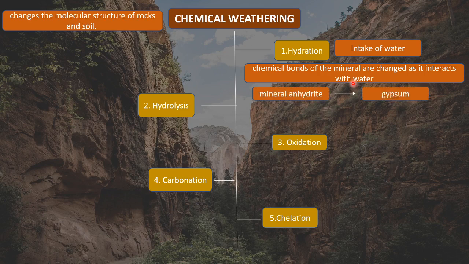Some examples of hydration is the conversion of mineral anhydrite into gypsum, right? So mineral anhydrite is basically what we know as calcium sulfate. This mineral occurs in abundant form in the basins of the rock, in the sediments, right? It is present abundantly in rock. So this mineral, when it interacts with water, this will get converted into gypsum.